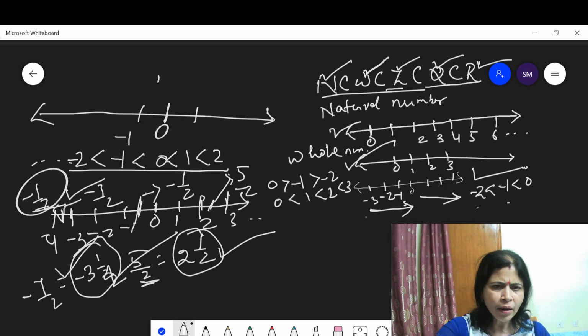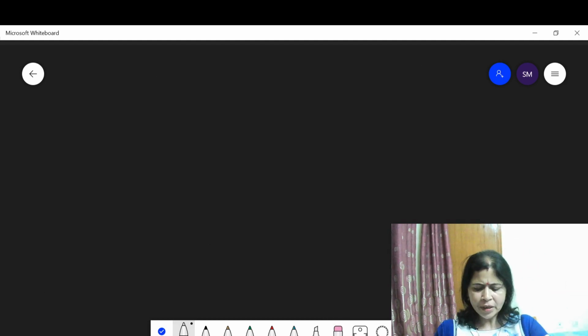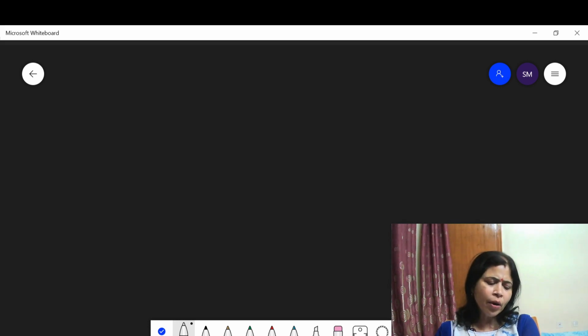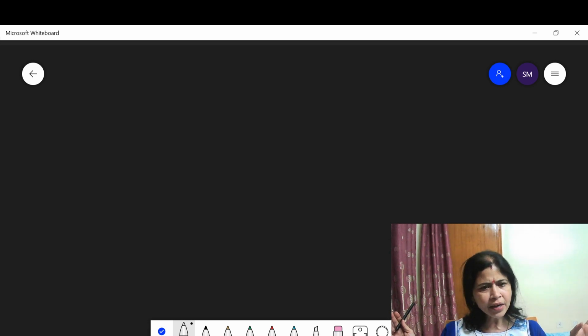Okay. Now let us discuss the properties of the numbers. Now students, if a number is given and you have to represent it on the number line, then you can easily represent it.